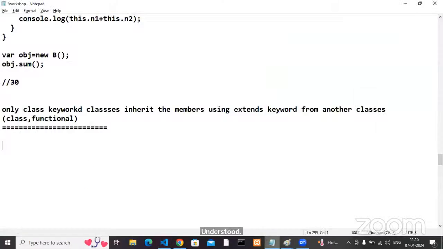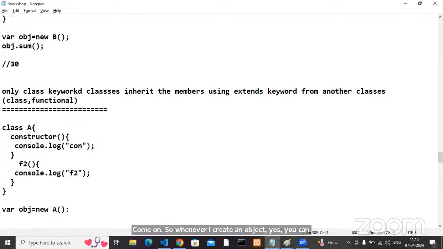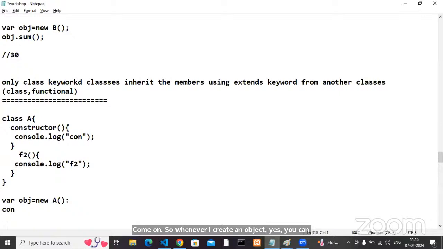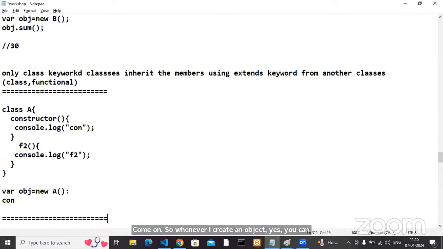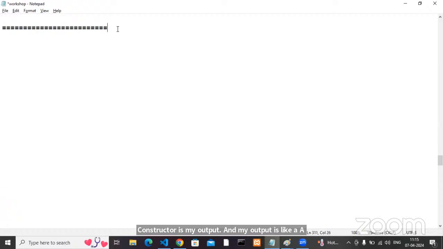So whenever I create an object, yes, you can create an object. Here my output is constructor. All are okay? Shall we move to the next one?